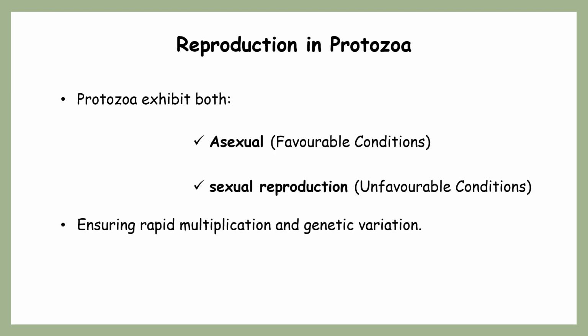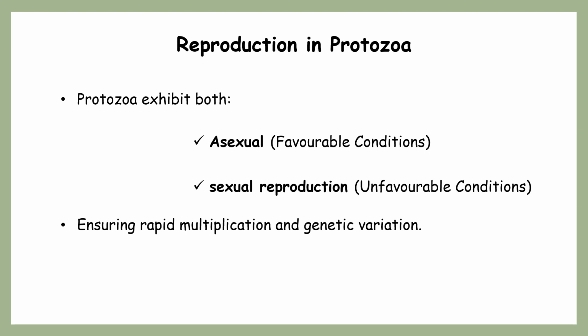So, protozoans exhibit both asexual and sexual modes of reproduction. During favorable conditions, most of the protozoans reproduce with the help of asexual mode. On the other hand, whenever there are unfavorable conditions like lack of food, extreme heat, overcrowding, under those circumstances the protozoans prefer to go through the sexual type of reproduction.